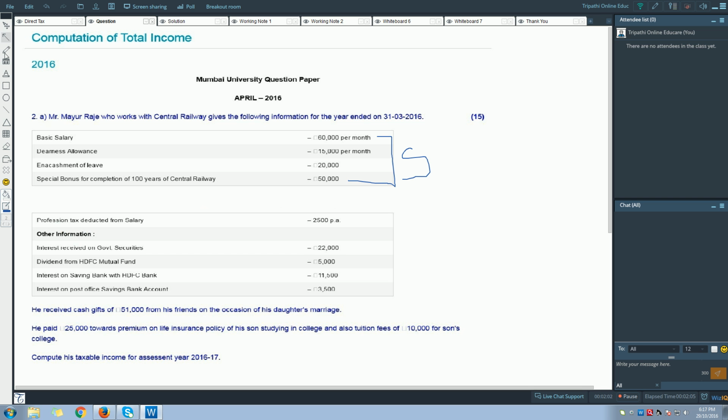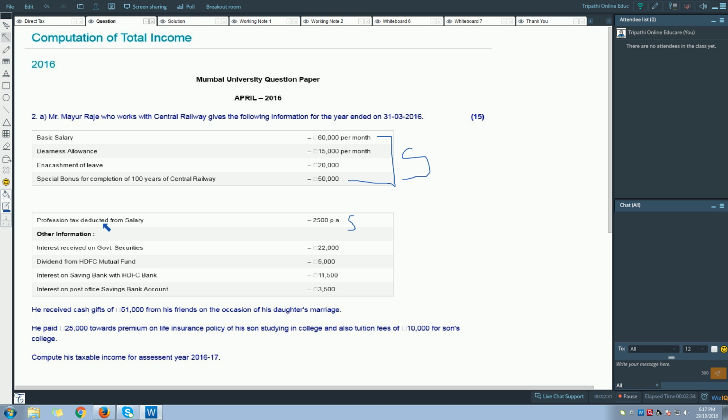Next, professional tax deducted from salary 2,500. Again, this is a part of income from salary. Now one thing which you will have to remember is, this professional tax is said to be deducted from salary, but you are not supposed to add it to the basic salary. Why? Because the basic salary given here is gross basic salary.